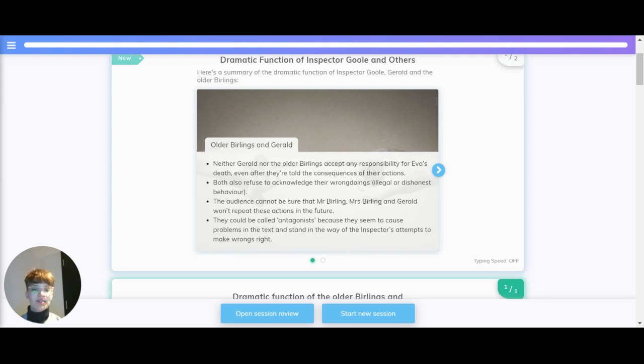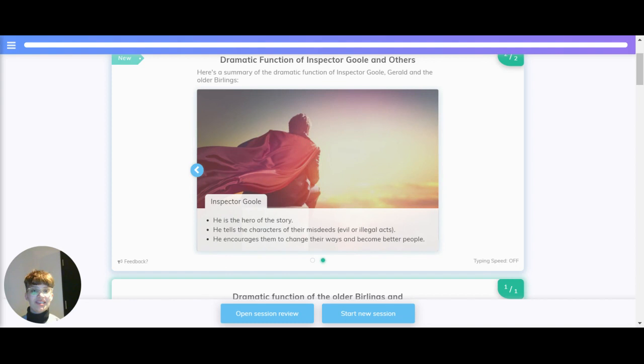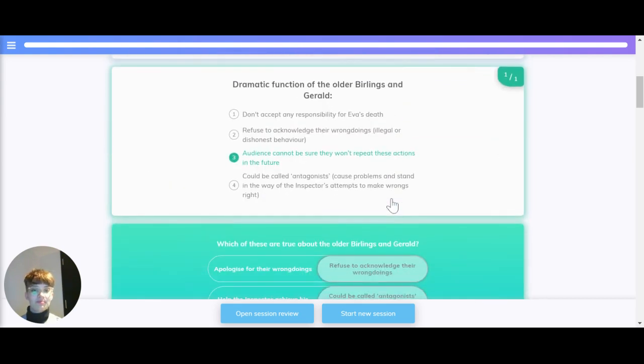The audience cannot be sure that Mr. Burling, Mrs. Burling, and Gerald won't repeat these actions in the future. They can be called antagonists because they seem to cause problems in the text and stand in the way of the inspector's attempts to make wrongs right. Inspector Gould is the hero of the story. He tells the characters of their misdeeds, their illegal or evil acts. He encourages them to change their ways and become better people.